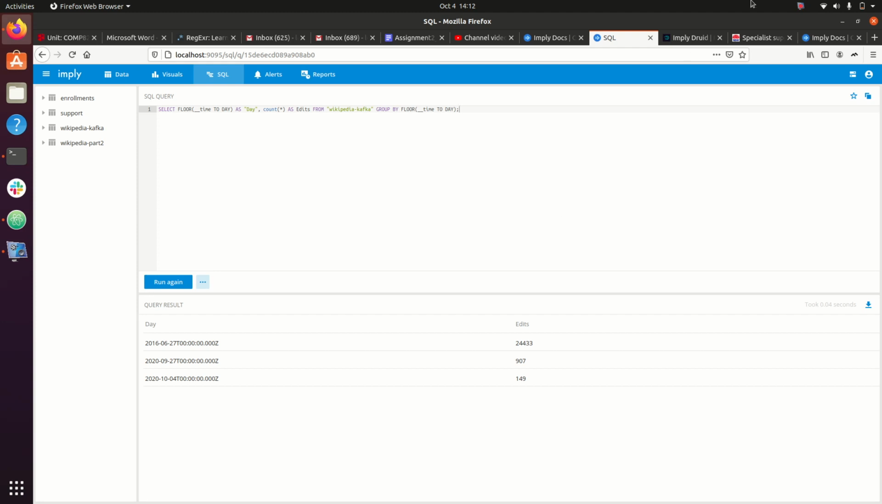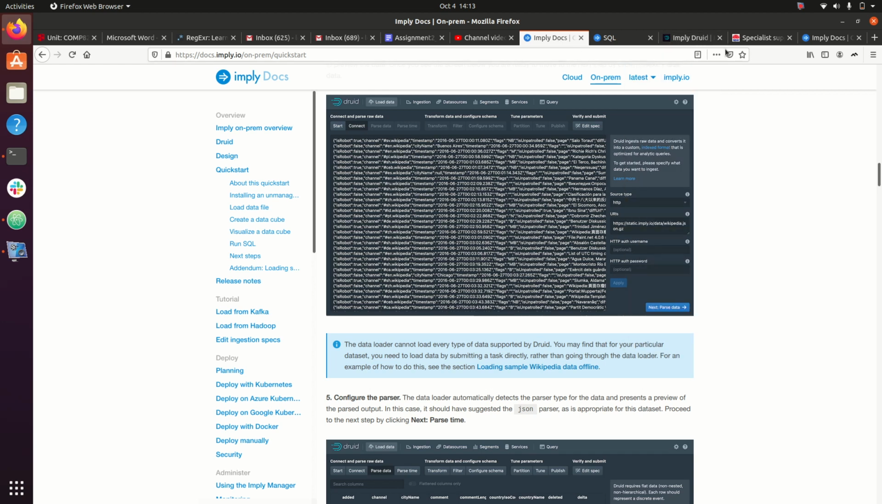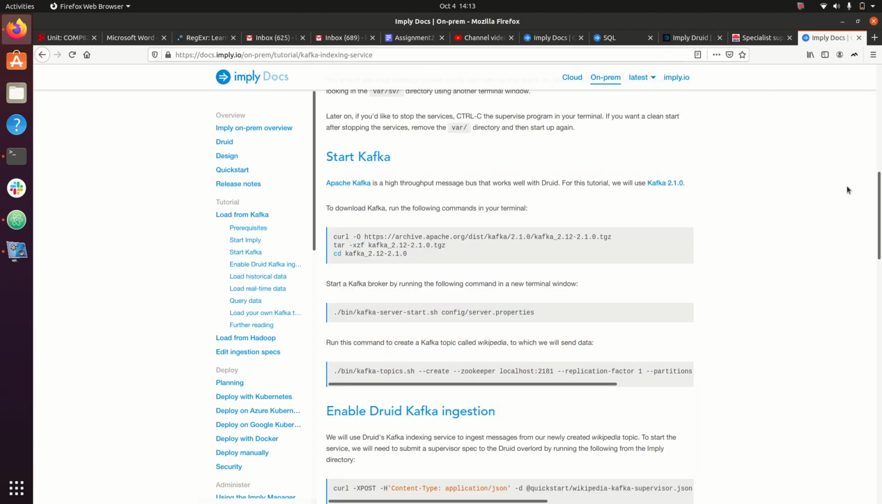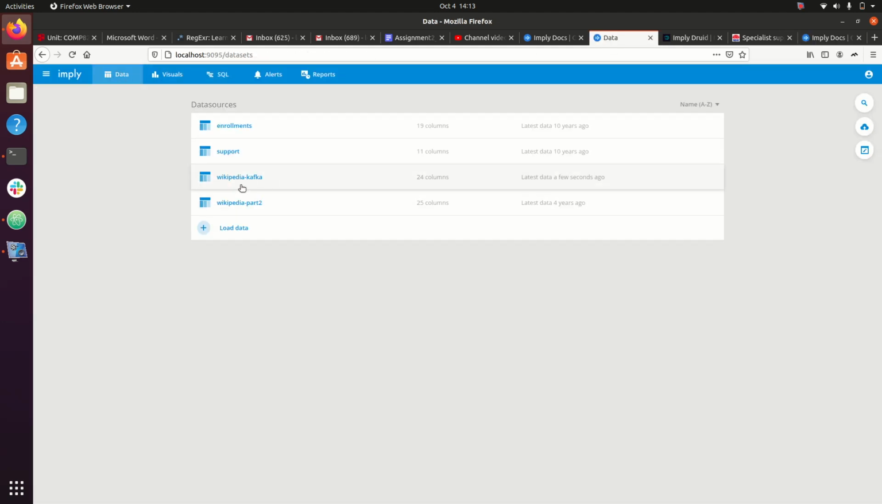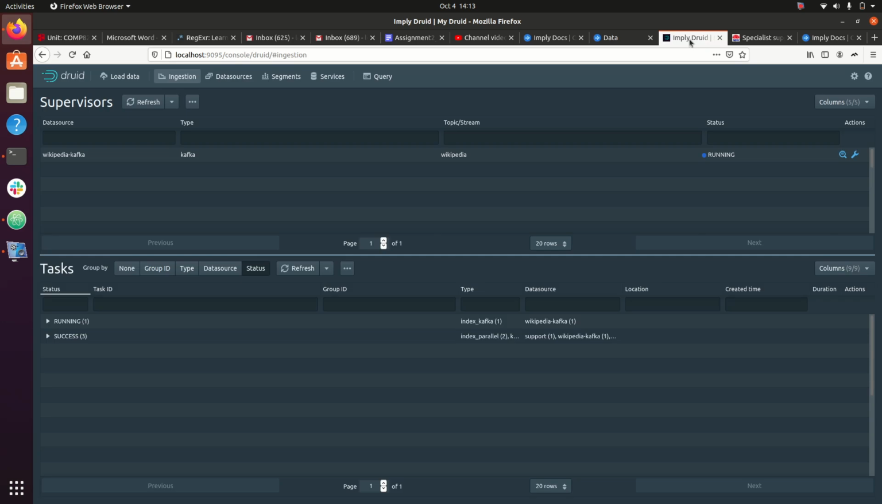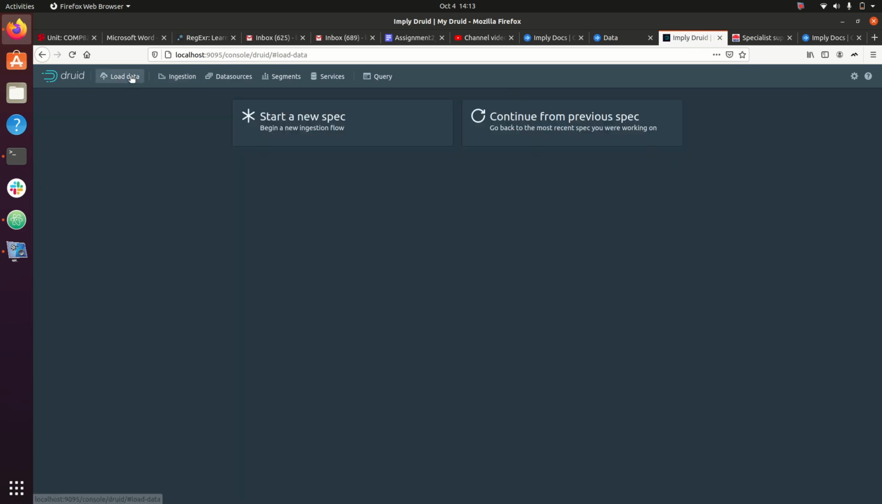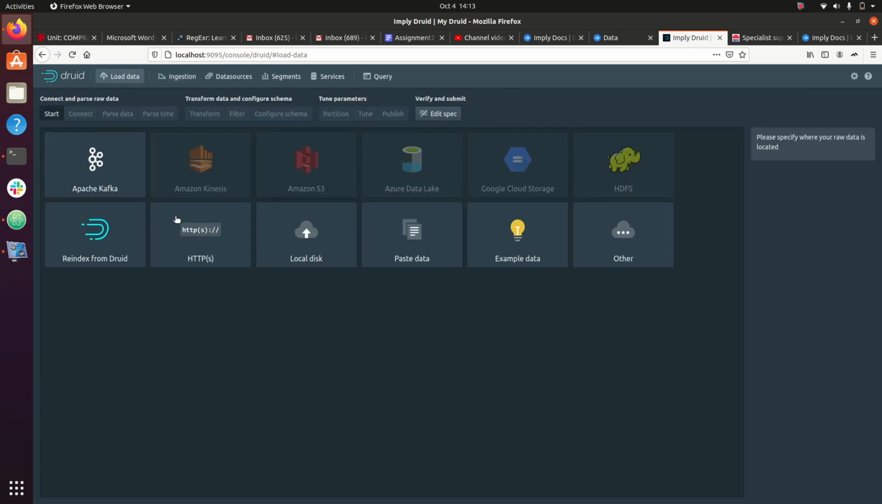So for part 2, section 1, I was able to just go through the docs and then the Imply docs, and then from here I was able to get the Wikipedia information. So if I go to the data section, you can see that I have done this, Wikipedia part 2, which I did the import using the load data feature here. Then I went to new spec, and then I kind of just pushed it from here.